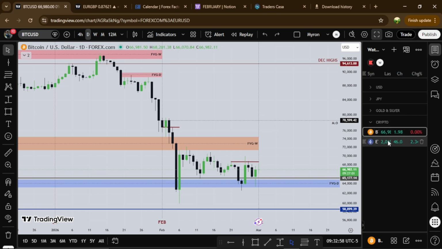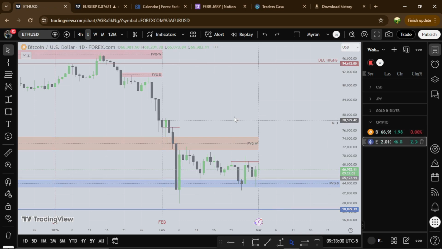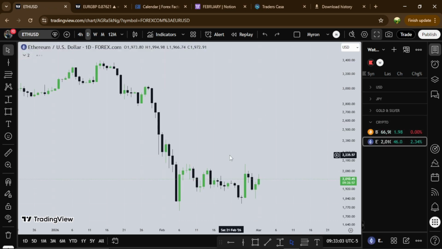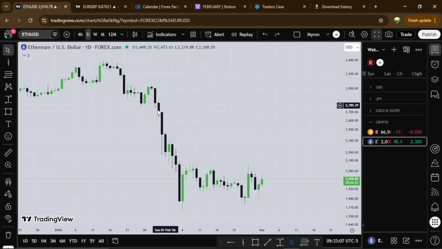So for ETH, Ethereum is the same thing as Bitcoin, right? Ethereum has been going sideways after this huge crash. So for the month, there's really nothing to talk about on crypto.